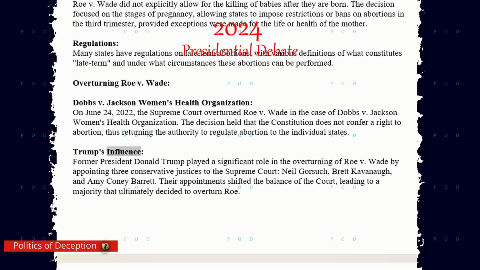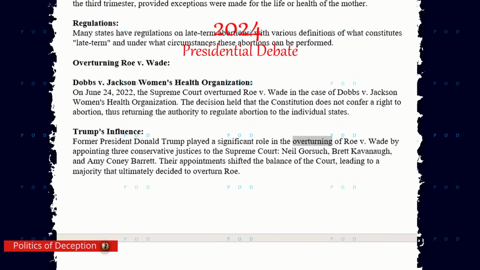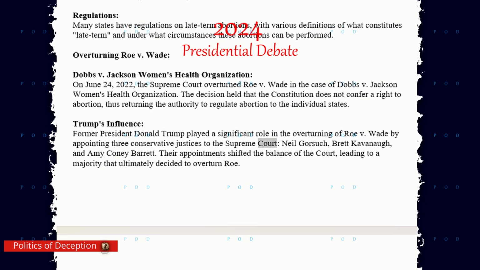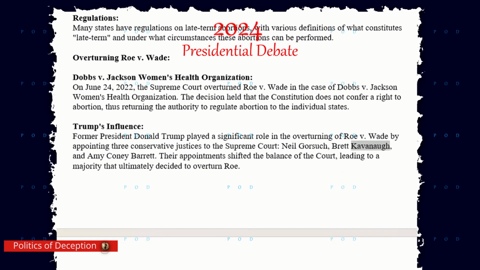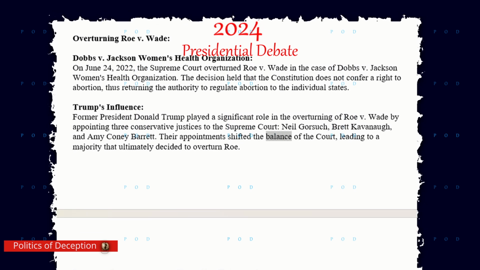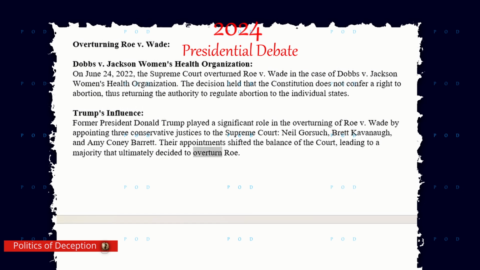Trump's influence. Former President Donald Trump played a significant role in the overturning of Roe v. Wade by appointing three conservative justices to the Supreme Court: Neil Gorsuch, Brett Kavanaugh, and Amy Coney Barrett. Their appointments shifted the balance of the court, leading to a majority that ultimately decided to overturn Roe.